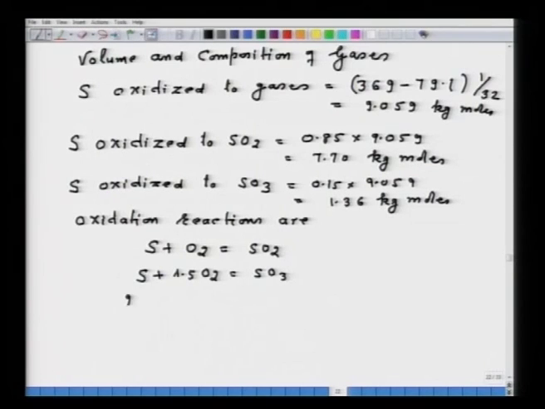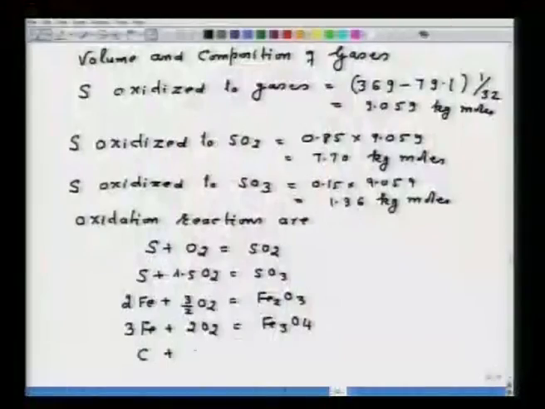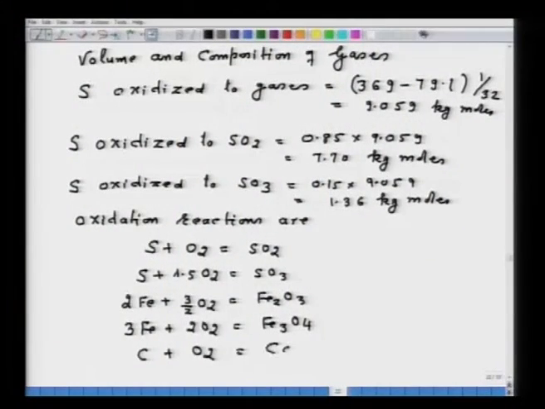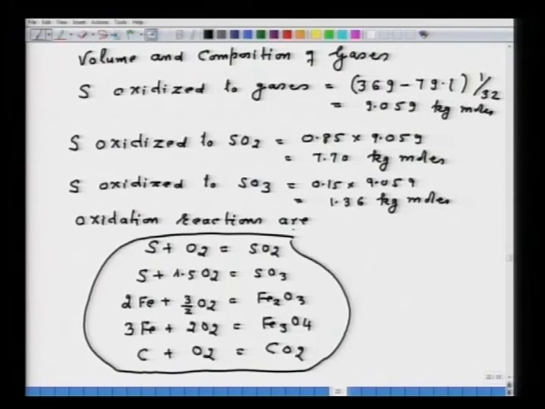Now, you have to list all oxidation reactions: 2Fe plus 3/2 O2 equal to Fe2O3, then 3Fe plus 2 O2 equal to Fe3O4. Then one more reaction will take place because you are combusting carbon, 5 kg per ton of ore. So, carbon plus oxygen equal to CO2. So, these are all the oxidation reactions occurring in this particular problem.